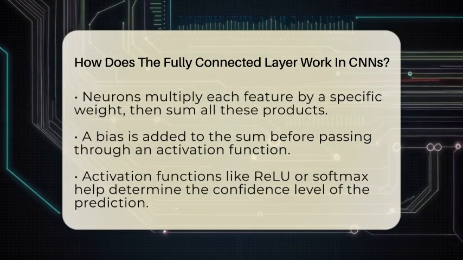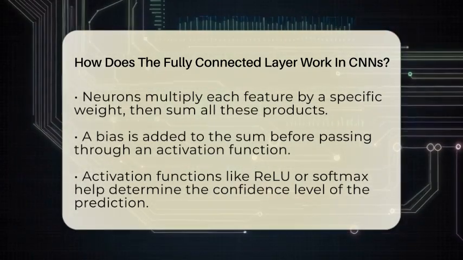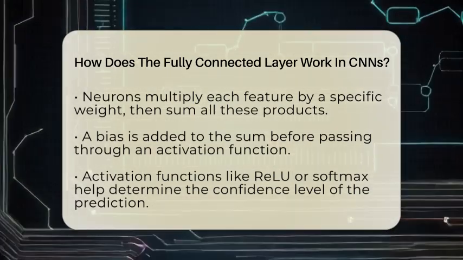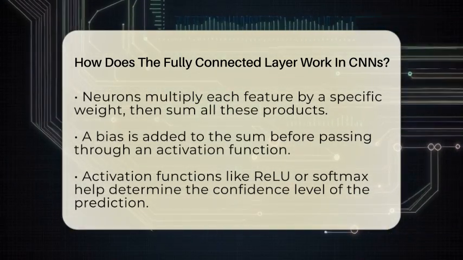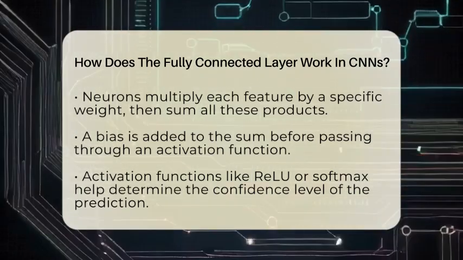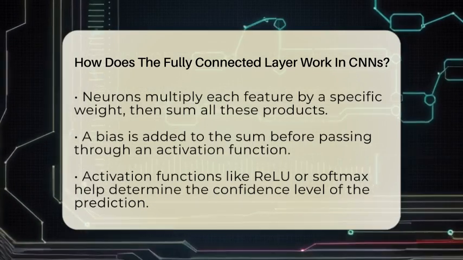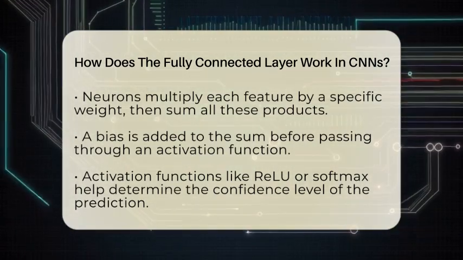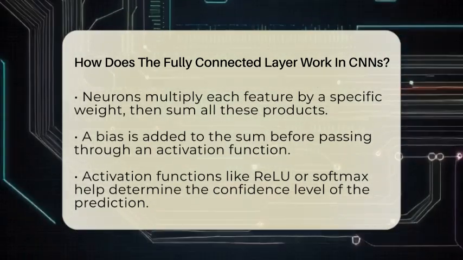Each neuron in the fully connected layer takes all these features, multiplies each one by a specific weight, adds them all together, and then adds a bias. This sum is then passed through an activation function, like ReLU or softmax, which helps the network decide how strong or confident the prediction is. During training, the network adjusts these weights and biases to improve its accuracy.